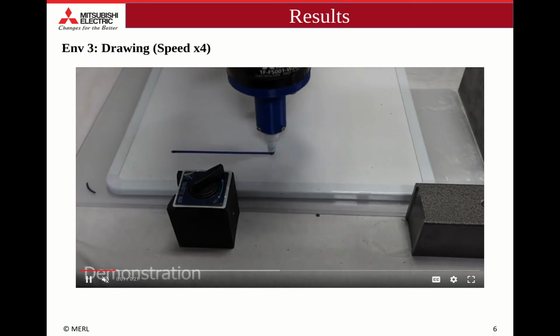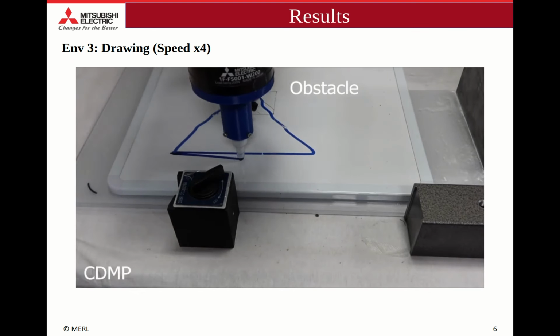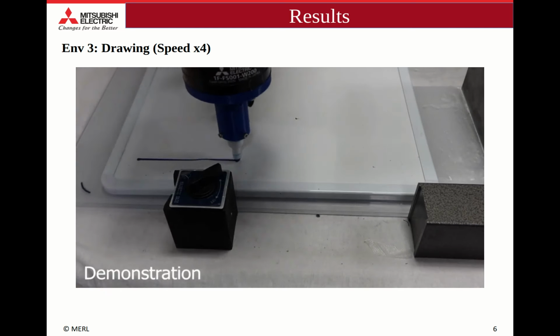In our third domain, an expert guides the robot to draw shapes. Here we see the CDMP is able to generate trajectories that are qualitatively similar to the ones given by the expert, while still avoiding the shaded regions.